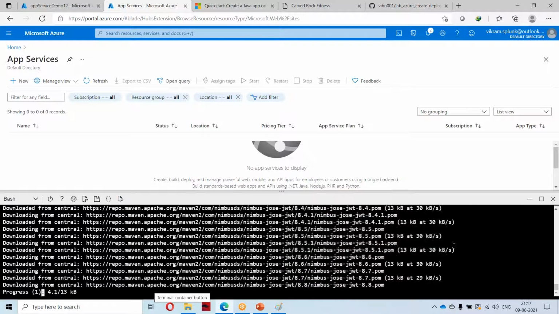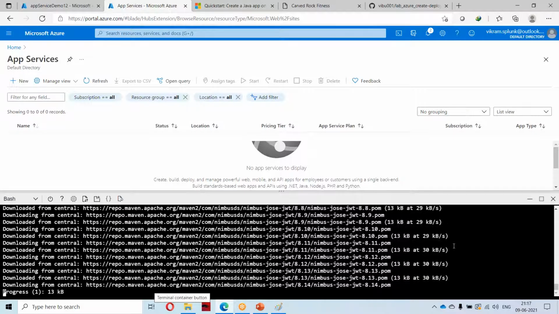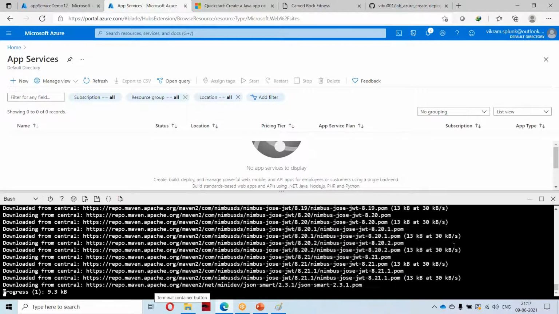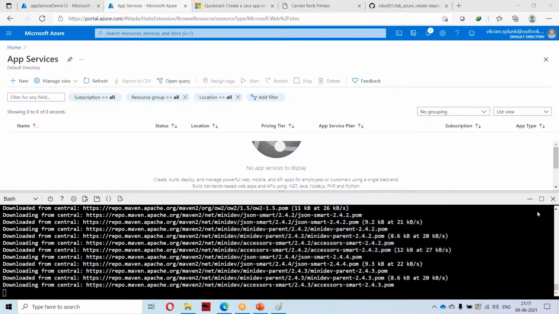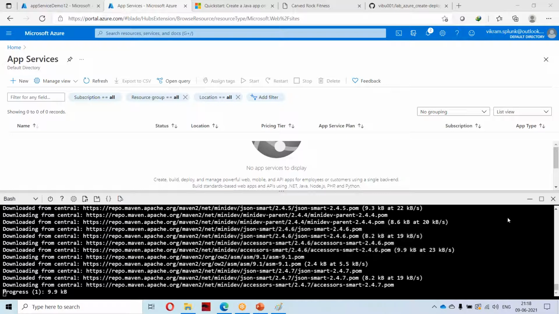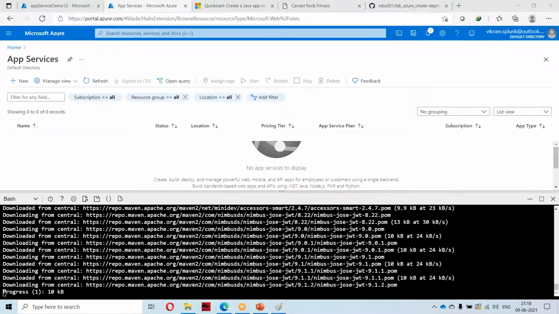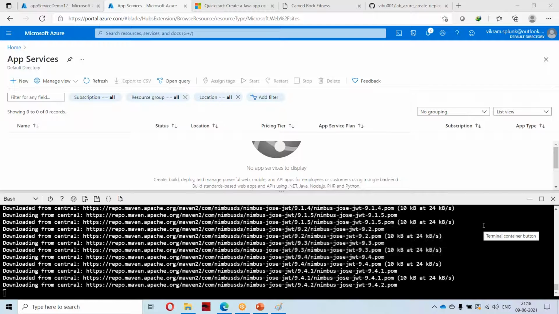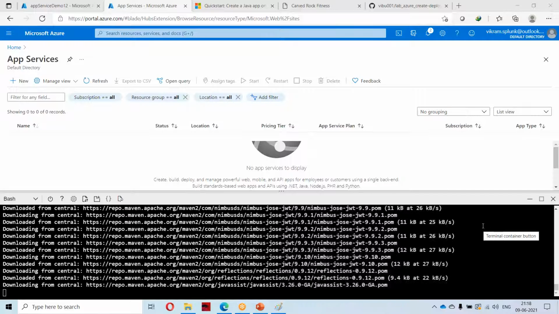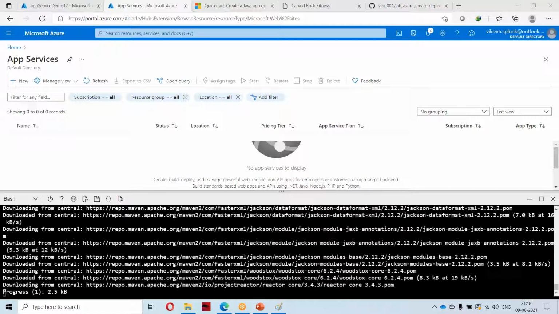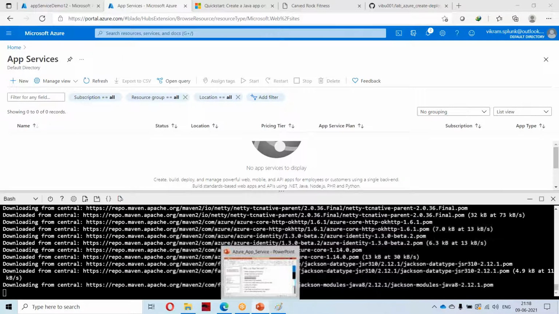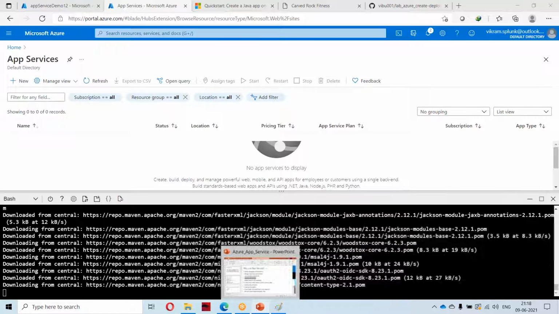If you want to deploy the code and run it via this Cloud Shell, you can use this one. So these many dependencies are there for creating that application, and it is downloading these many packages. If you see some Jackson and Wood, these are the applications that are required to run that static page.